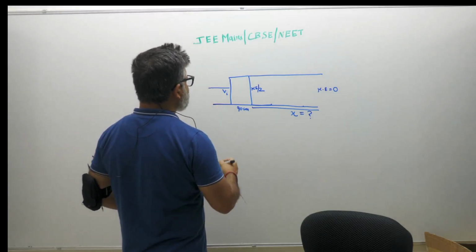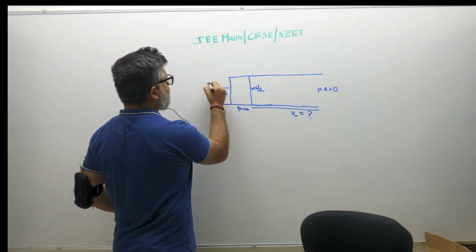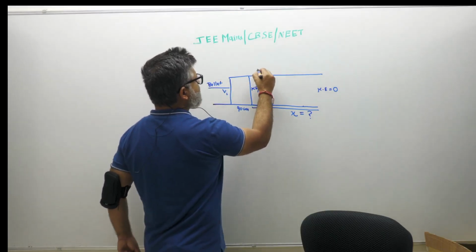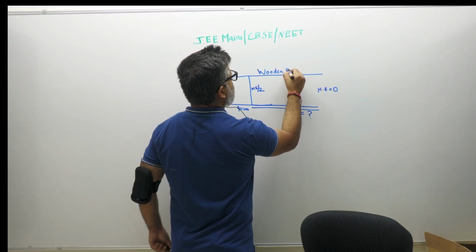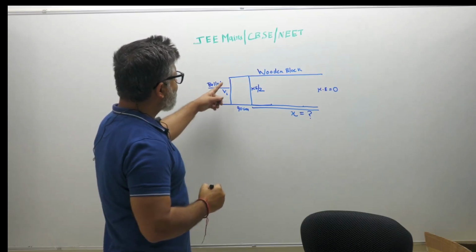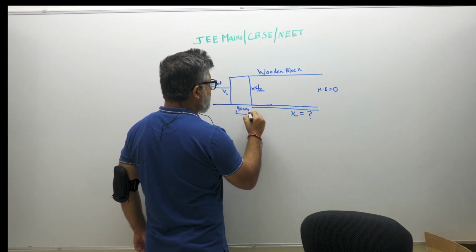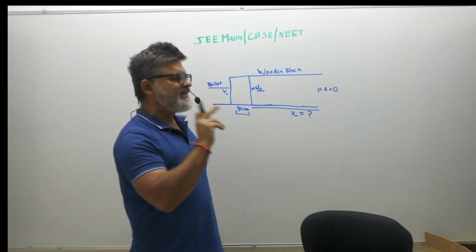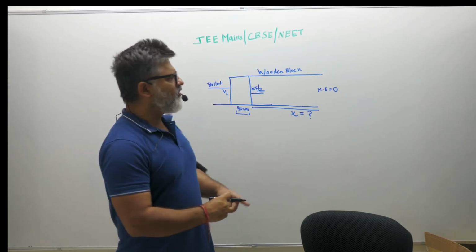So if you notice, there is a situation I have shown you. This is a bullet. Now, this bullet is fired into a wooden block. Now, as soon as it enters the wooden block, after 90 centimeters of going inside the wooden block, the kinetic energy becomes half of what it was here.